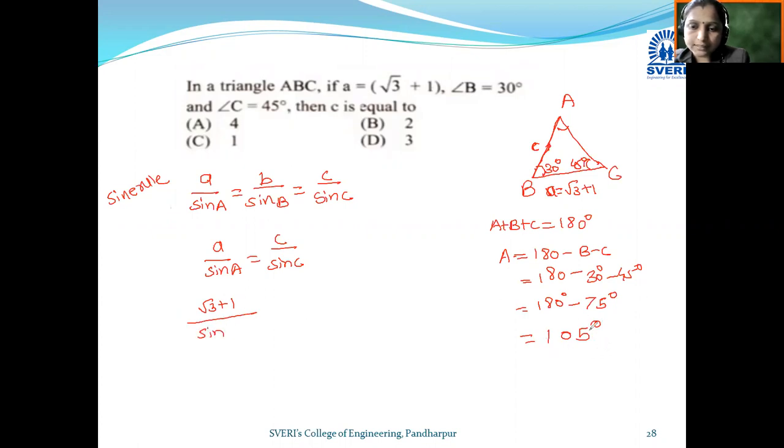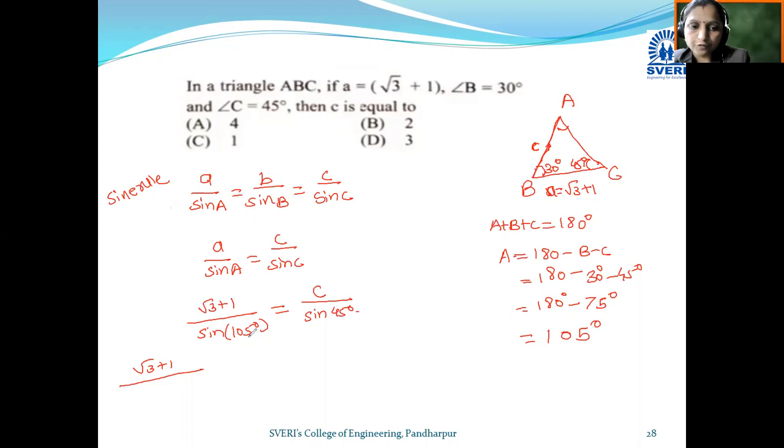Here A is 105 degree, that means 105 degree, which is equal to c, that is going to be found, and sine C. Value of angle C is given to you, sine of 45 degree. Okay, now we know the standard value of trigonometric ratios for standard angles. Okay, so root 3 plus 1 divided by sine of 105 degree.